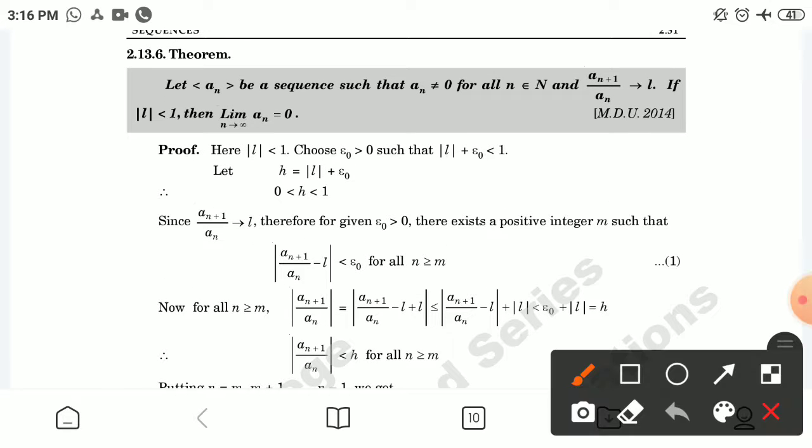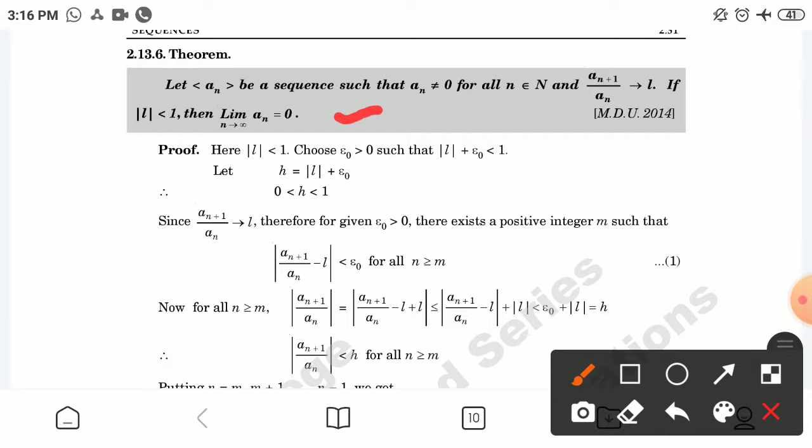Now the next result: if a_n is a sequence such that a_n is not equal to 0 for all n belongs to N and a_(n+1) by a_n tends to L, if the mod value of L is less than 1, then the limiting value of a_n will be equal to 0.